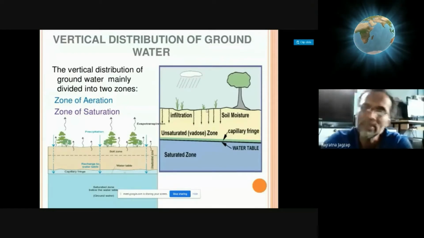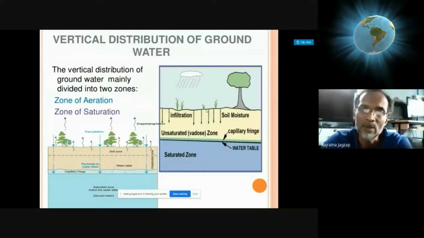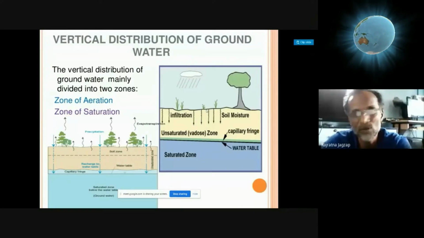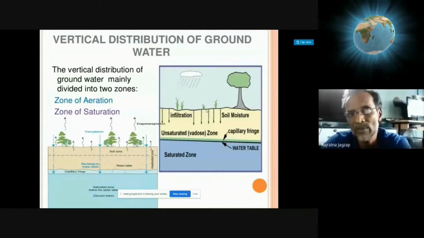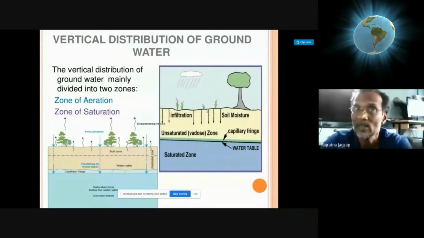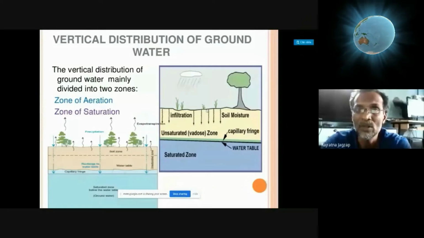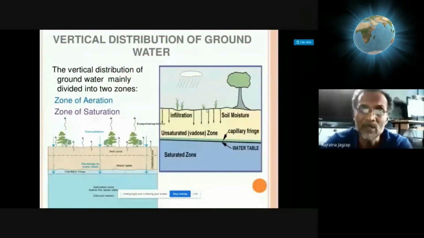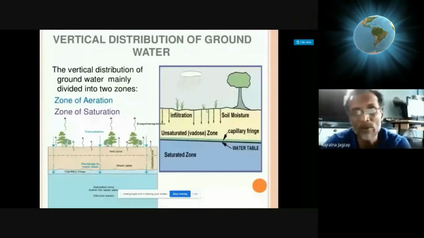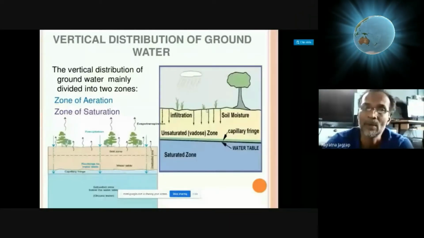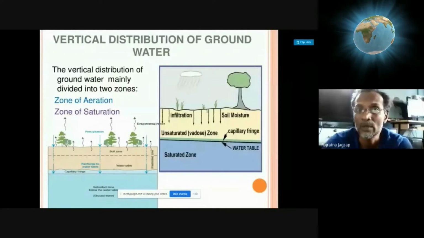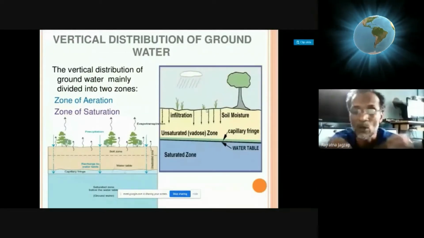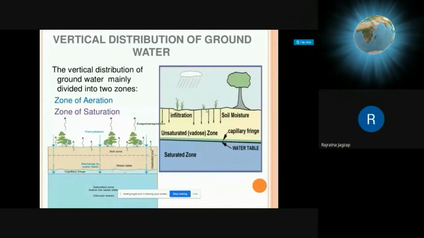Okay. Sometimes it is also possible that water percolates down from the surface through the soil, then goes through the sedimentary layers of the different types of rocks, and again it meets a special type of sedimentary rock like shale, which is sedimentary rock, but it is non-permeable. So that layer of shale, which is non-permeable, stops the downward journey of this water. So this way, gravity has its limitation to allow the water to travel downwards.